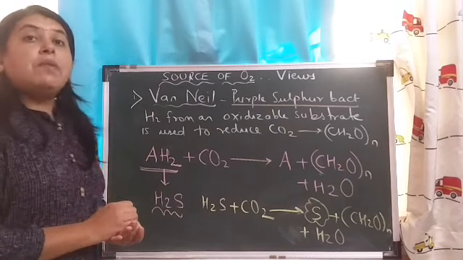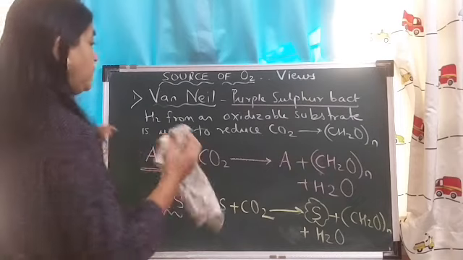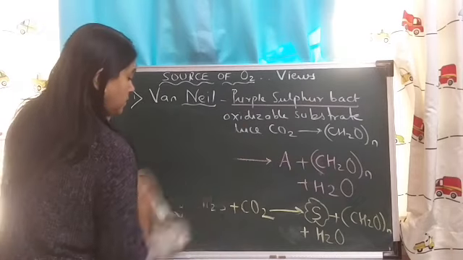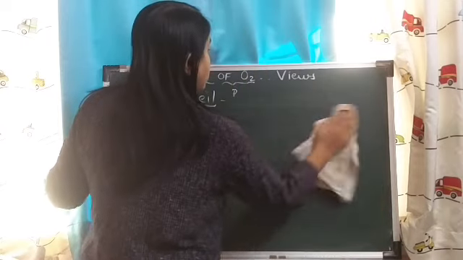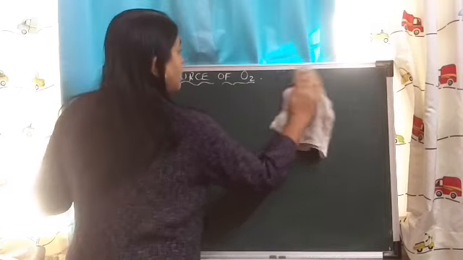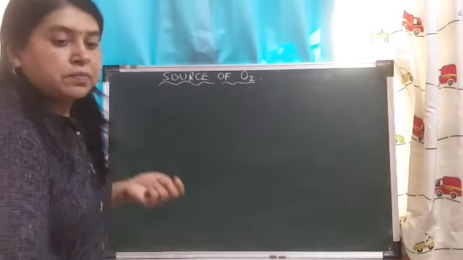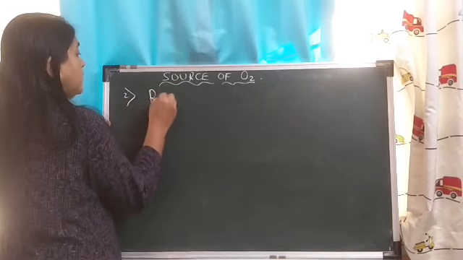Now let us talk about the second scientist, Robert Hill.